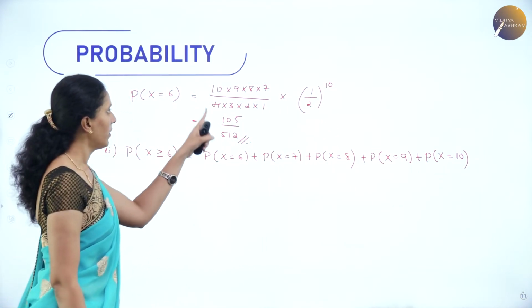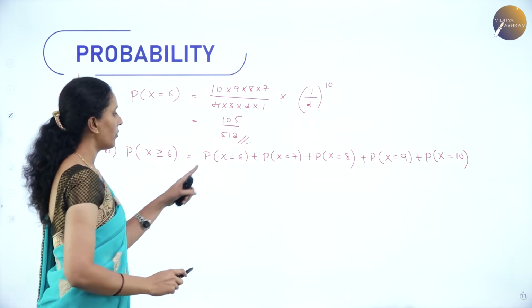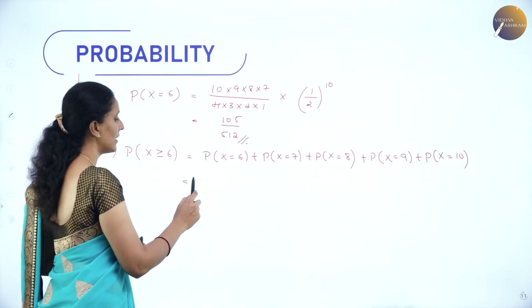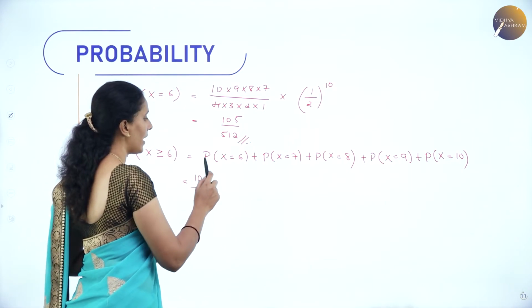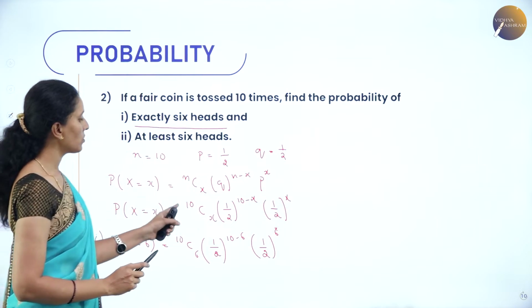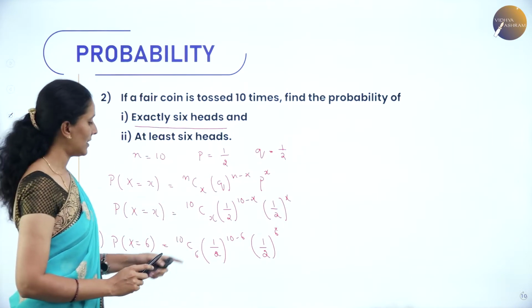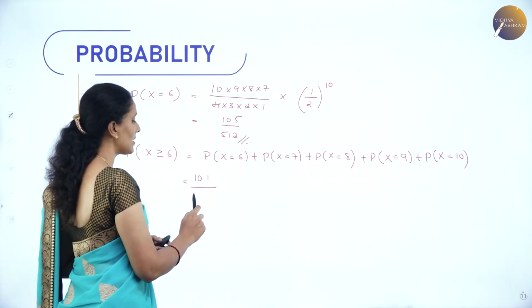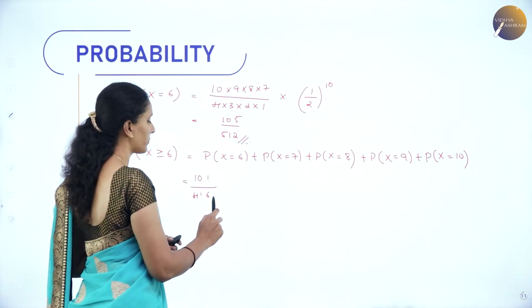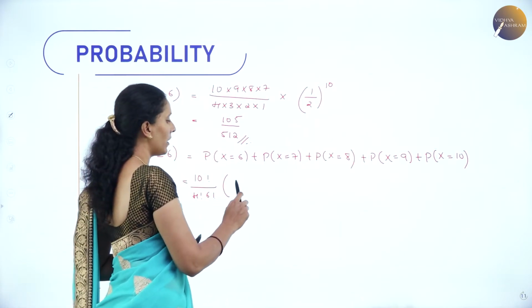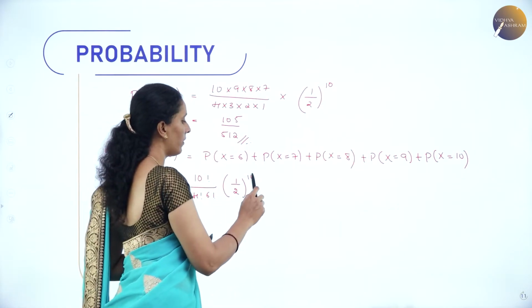Now each time when you calculate here, we have probability of x is equal to 6 as 10 factorial by 10 minus 6 factorial, 6 factorial. So every time you should use the same formula, 10C6. And each time we will get here (1/2)^10.